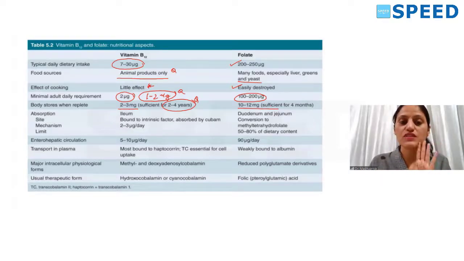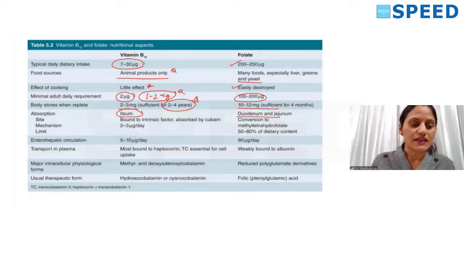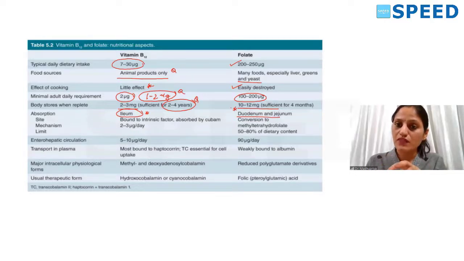Then absorption: you all know vitamin B12 is absorbed in the ileum. Folate is absorbed in the proximal small intestine, like iron. That is why tropical sprue will affect the ileum and vitamin B12, and non-tropical sprue will affect folate.